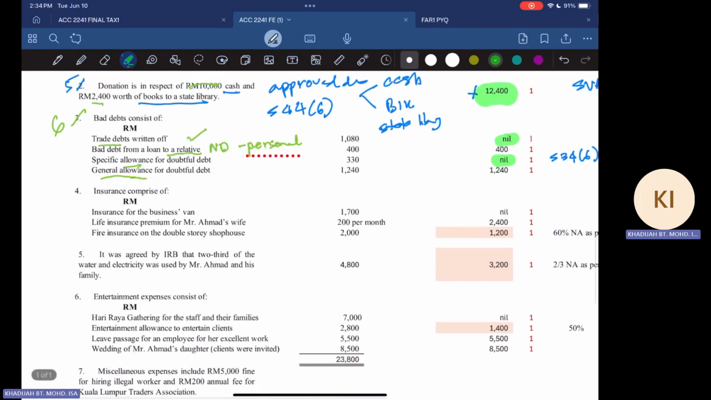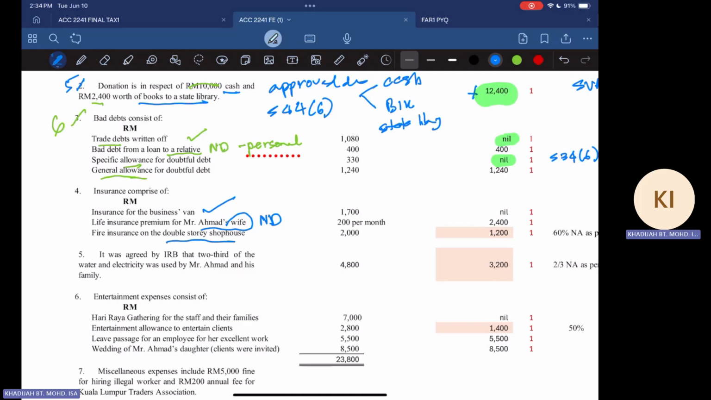Okay, now we go into insurance. In this case, we have insurance for business van. Again, this one is allowable. Insurance for business van is a business expenditure. However, life insurance for Mr. Ahmad's wife, of course, this one is not allowed, because this one is a personal expenditure. And then the fire insurance of the double storey shop house.